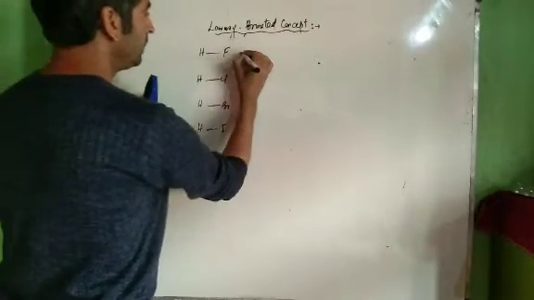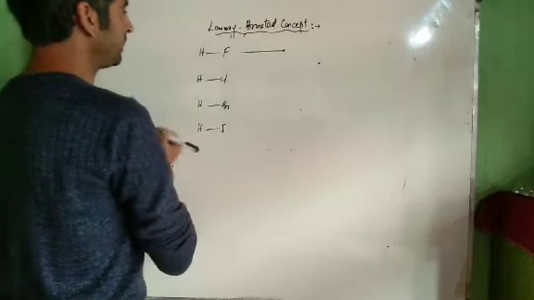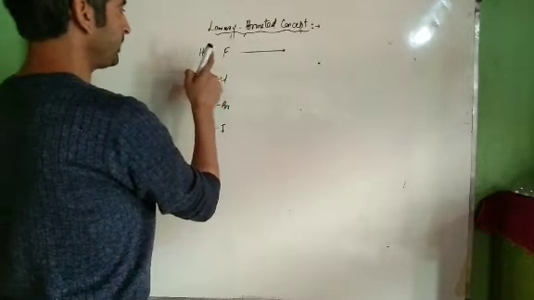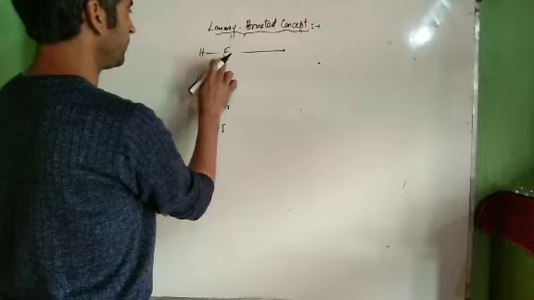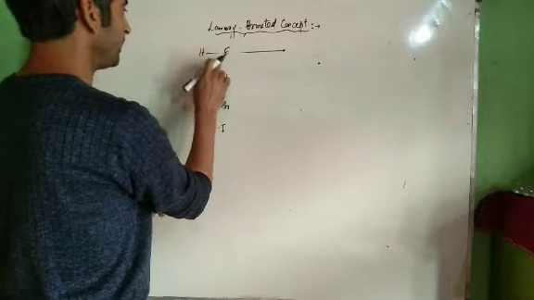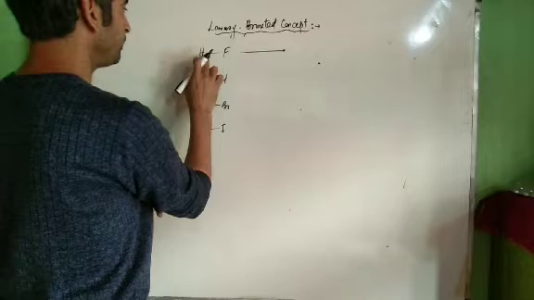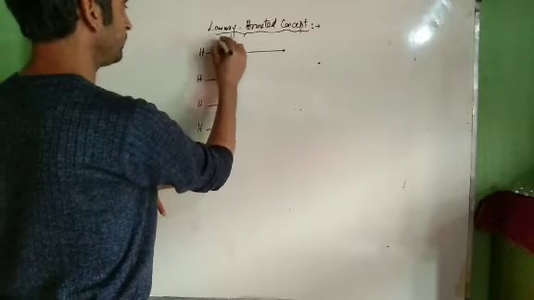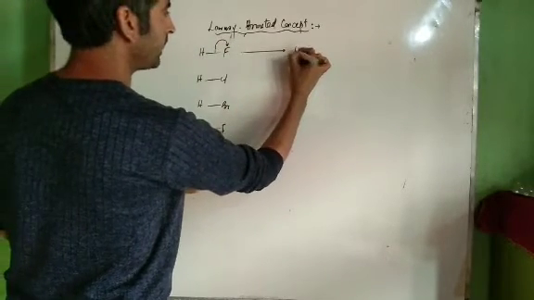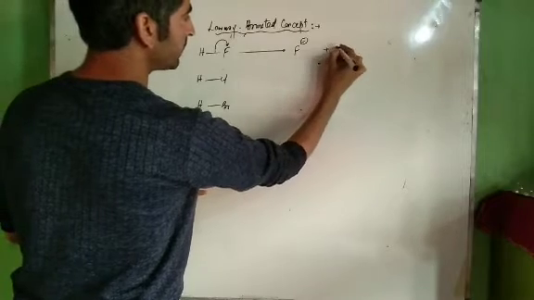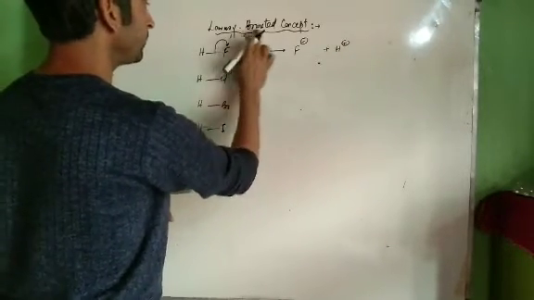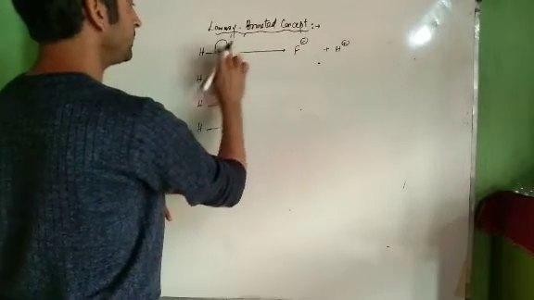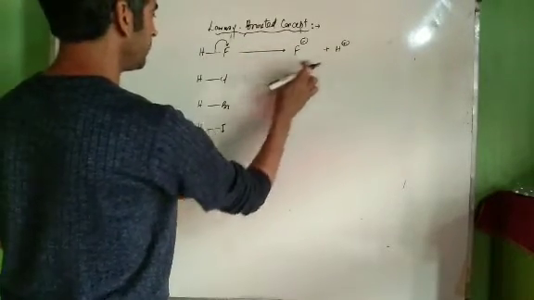Now see, according to Bronsted concept, an acid is a species which gives proton. Now see, there is the electronegativity difference between hydrogen and fluorine. Fluorine is more electronegative than hydrogen. Therefore, the bonded pair of electrons will be shifted towards fluorine. We can get F minus plus H plus. Therefore, HF furnishes H positive ion. It is Bronsted acid. A species which gives H positive ion, that's a Bronsted acid.